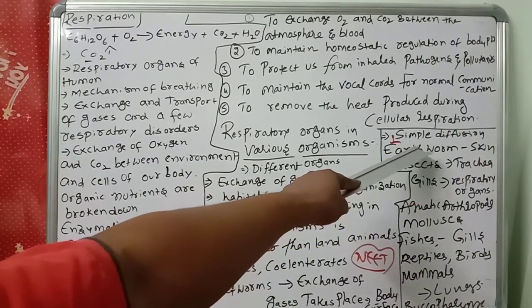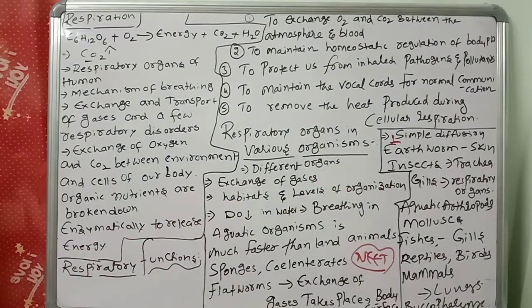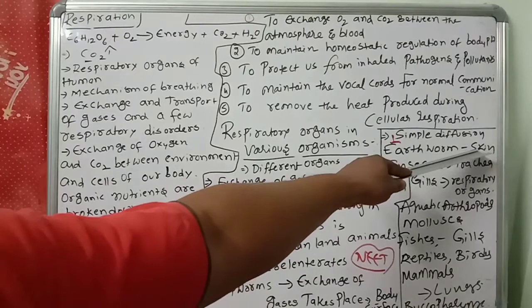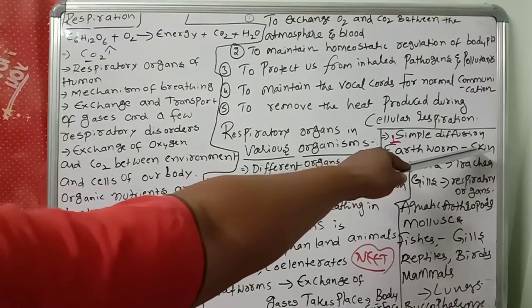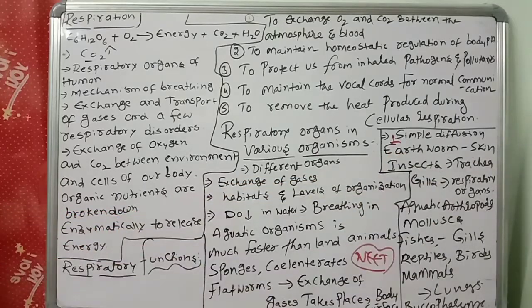That's why the respiration of earthworm is called the cutaneous respiration system. The earthworms respire through the skin, so that kind of respiration system is called the cutaneous respiration system.